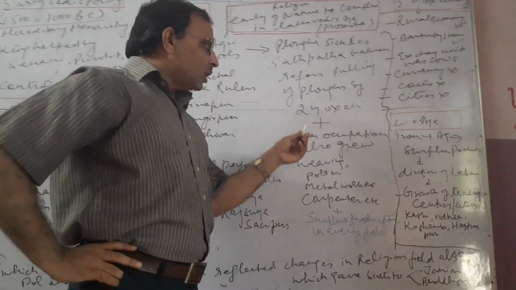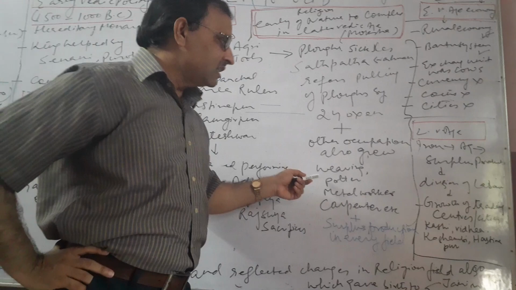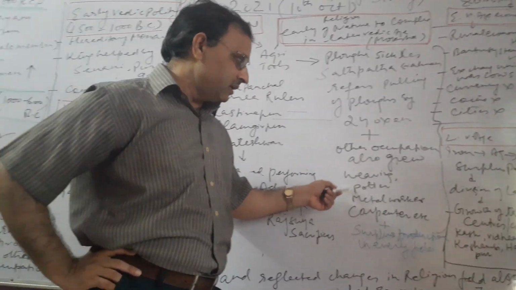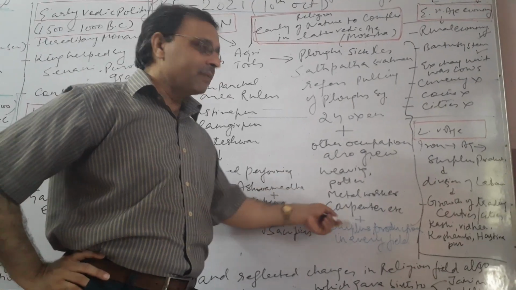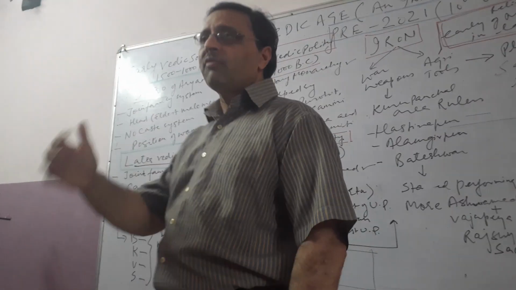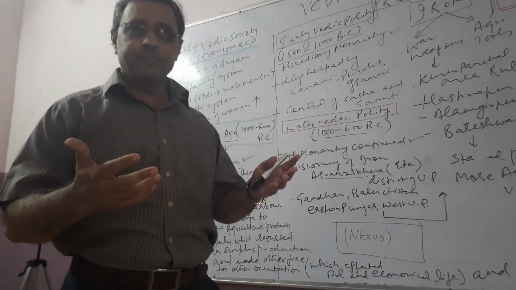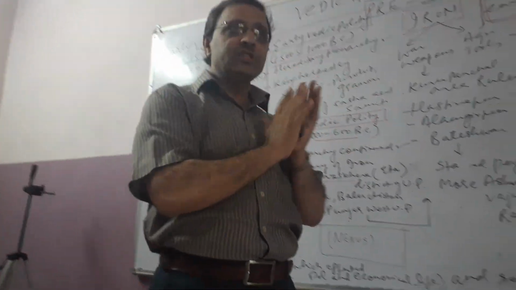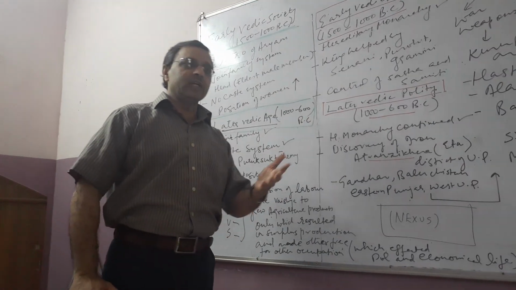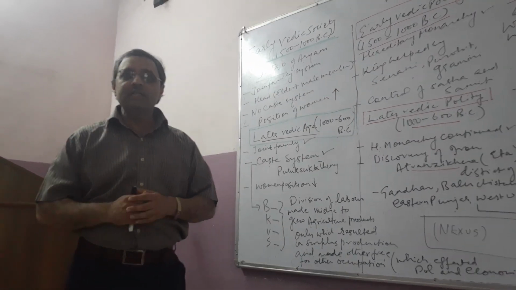Other occupations also grew, just like weaving was started by the weavers. Pottery was also started. Metal work was also started. Carpentry work was also started. These different people in their particular professions started giving products, and that product was sufficient to fulfill the requirement of the entire village.